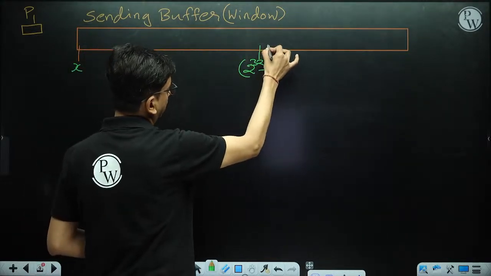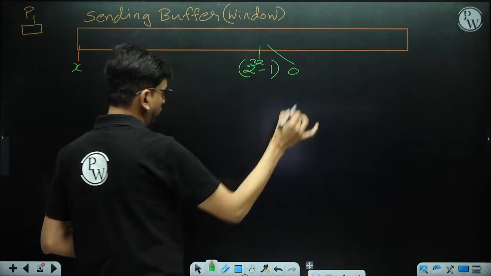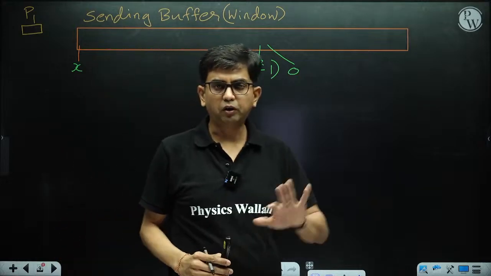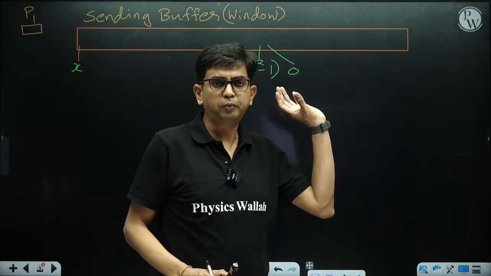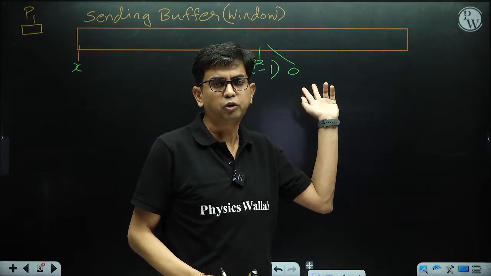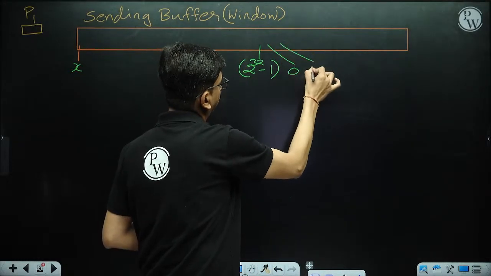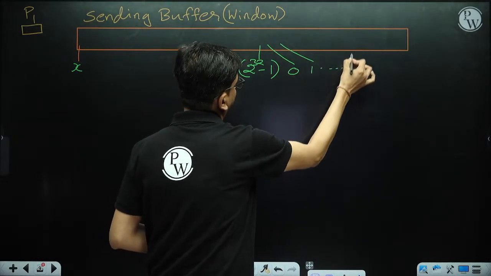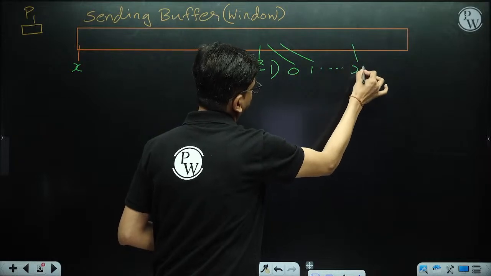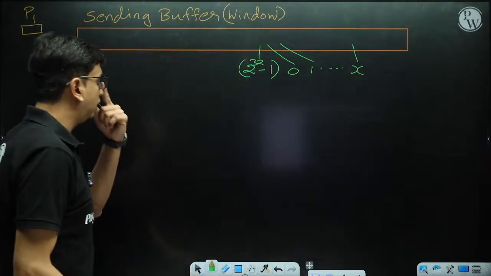Then the next byte sequence number is 0. Why? Because with 32 bits, the largest sequence number is 2 to the power 32 minus 1. Then 0, the next byte is 1 and so on. After that the value X is repeated.